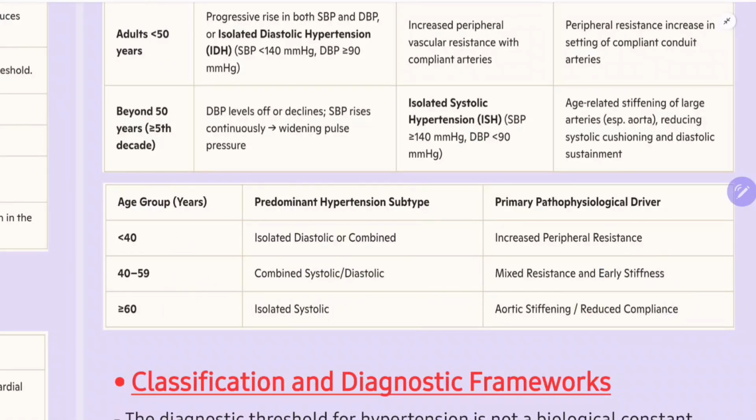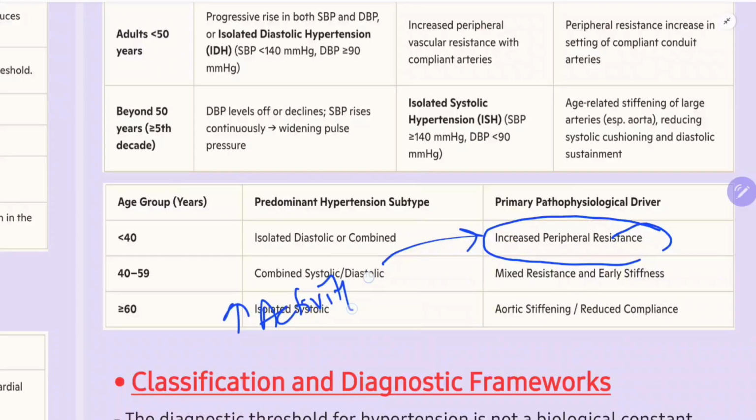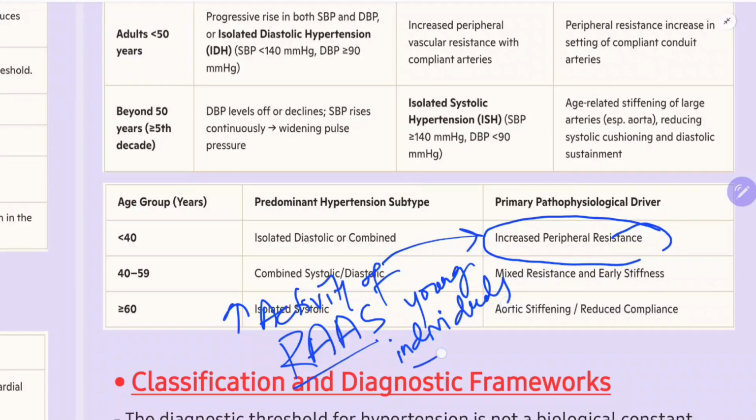And one more thing: why is there increased peripheral resistance in young individuals? This is because, Oxford says, there is increased activity of the renin angiotensin aldosterone system, the RAAS, in young individuals. So this is the reason why there is increased peripheral resistance in young individuals less than 40 years, compared to the elderly. Then 40 to 60 and more than 60.